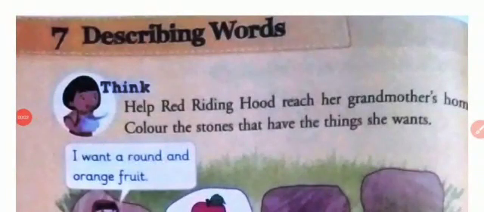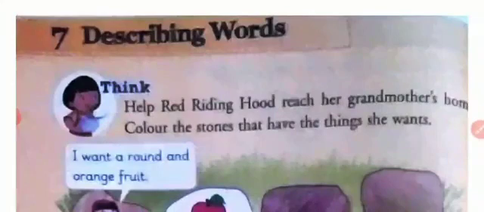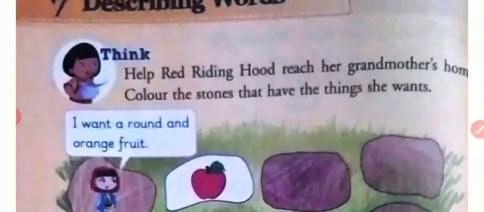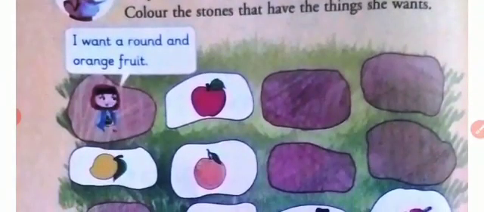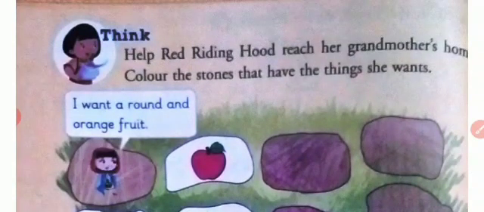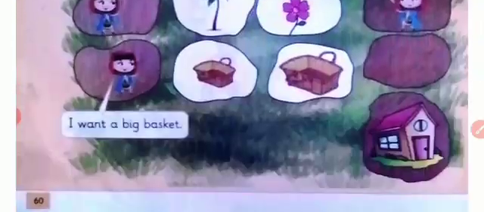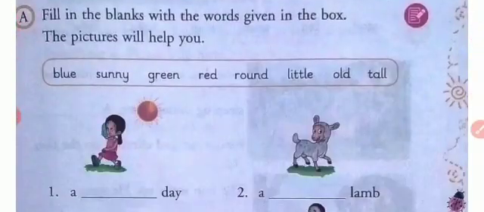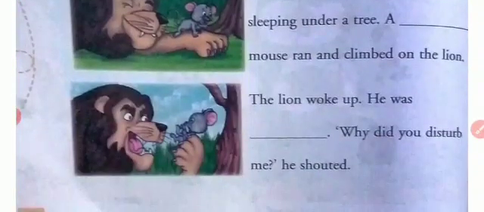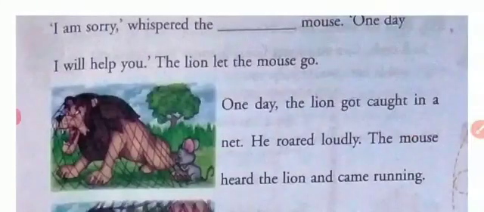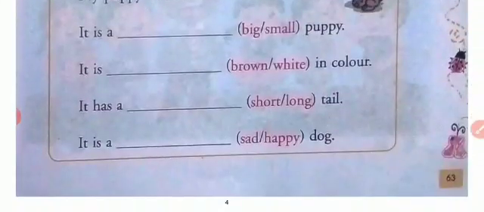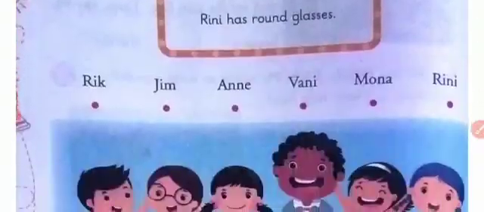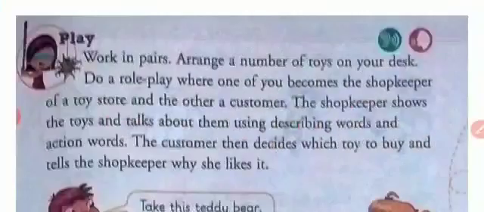So today we will study chapter 7, Describing Words, and this is the third part of this chapter. So let's begin. So till now we have understood how we'll be using the describing words in the following exercises. What are the describing words, and how, with the help of this picture, we can understand what the describing words are. Okay, till now we have done it. Now here is another one.